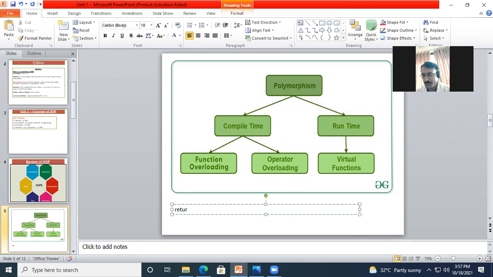Okay, I will write it. One: a function with return type and arguments.